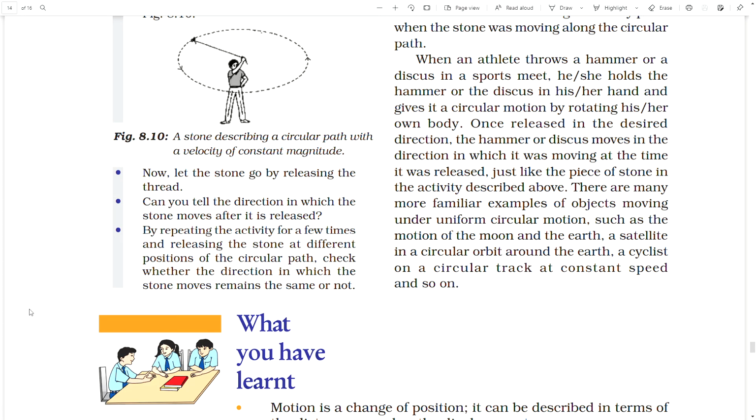Now let the stone go by releasing the thread. Can you tell the direction in which the stone moves after it is released? By repeating the activity a few times and releasing the stone at different positions of the circular path, check whether the direction in which the stone moves remains the same or not.